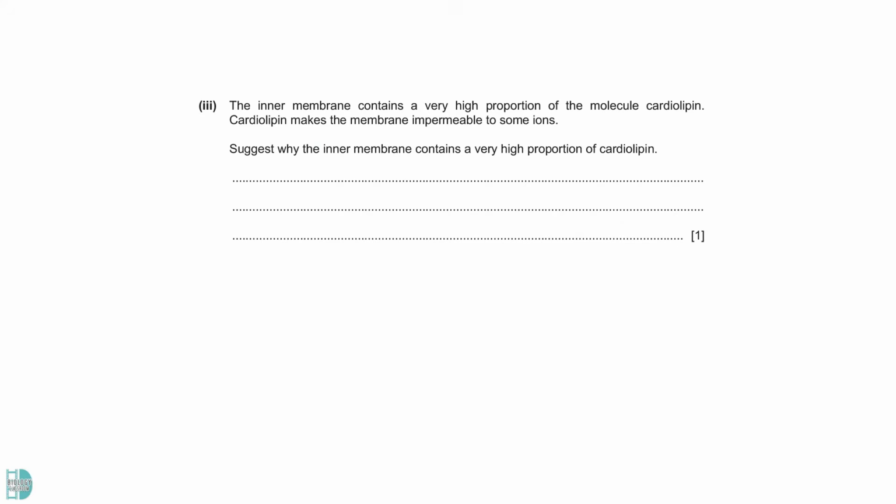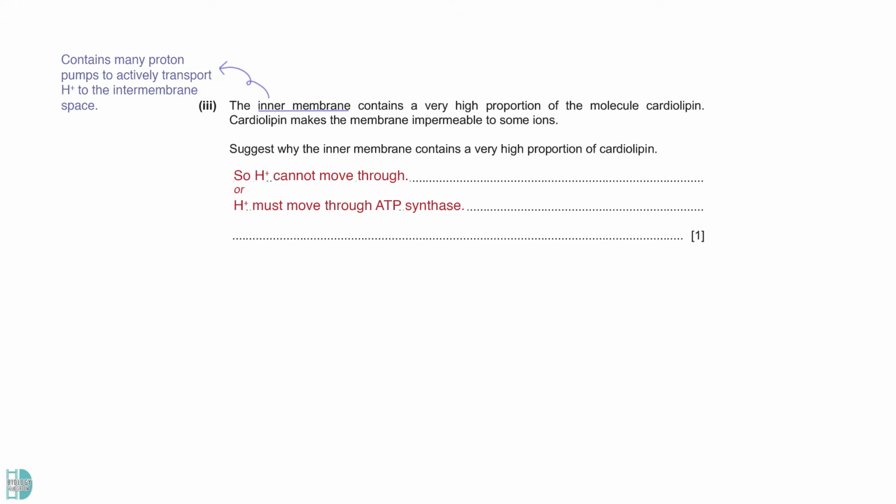Question 3 says that a high proportion of the molecule cardiolipin is in the inner membrane. It makes the membrane impermeable to some ions. You need to suggest the reason for this. The inner membrane contains many proton pumps. Cardiolipin helps prevent the protons pumped out by these proteins from returning to the matrix. Hence, a proton gradient can be maintained for chemiosmosis to occur.